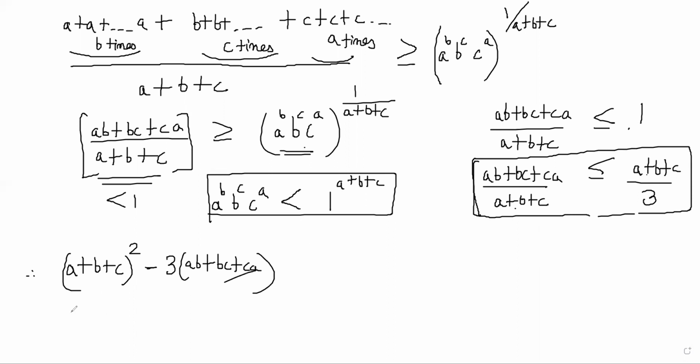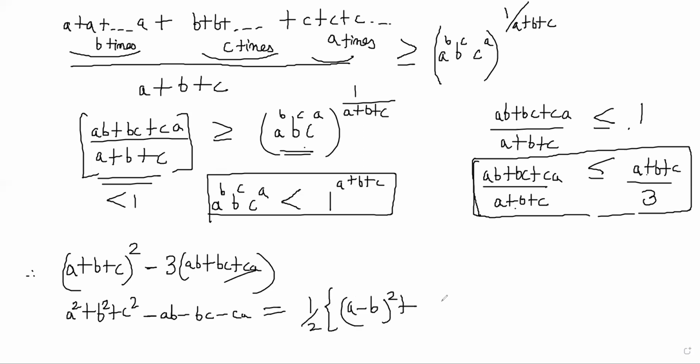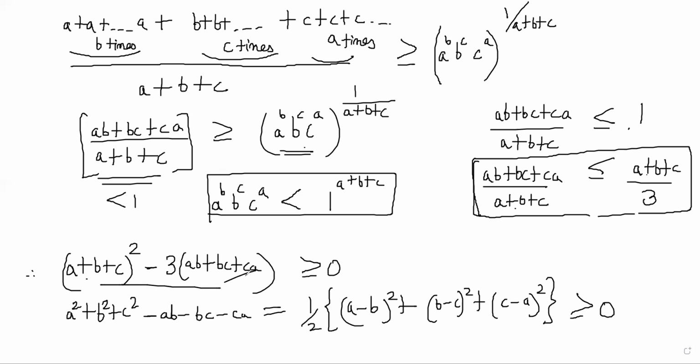But that is again obvious because it is A² + B² + C² − AB − BC − CA. And we know that that is equal to half of (A − B)² + (B − C)² + (C − A)², right? We know this is true, so this is greater than or equal to 0. As soon as this becomes greater than or equal to 0, then automatically you get this inequality.